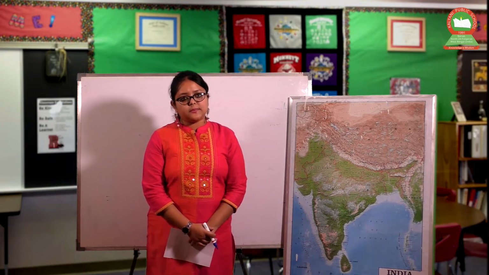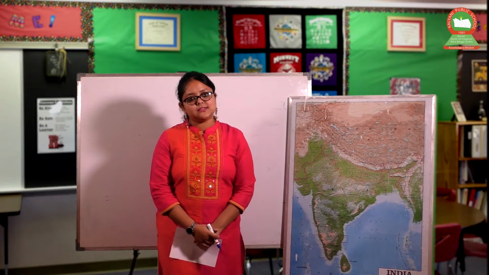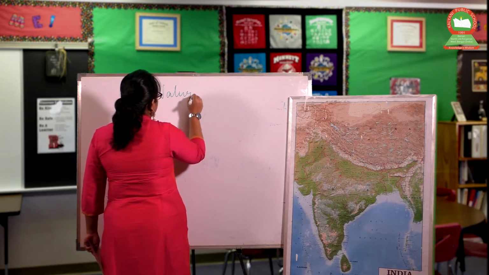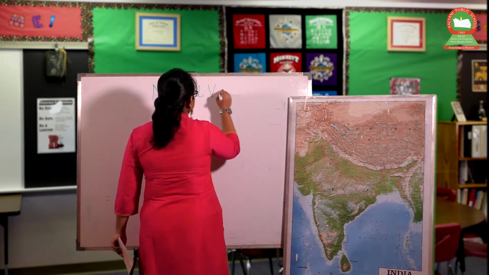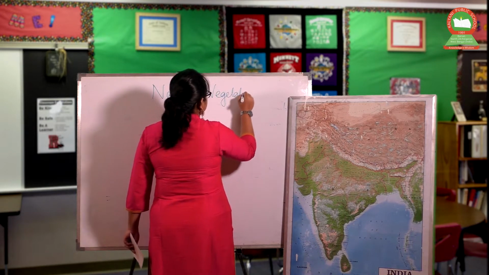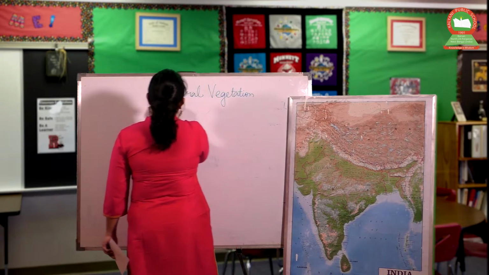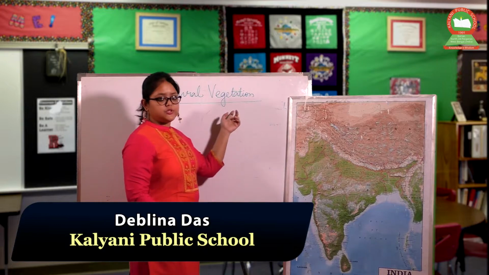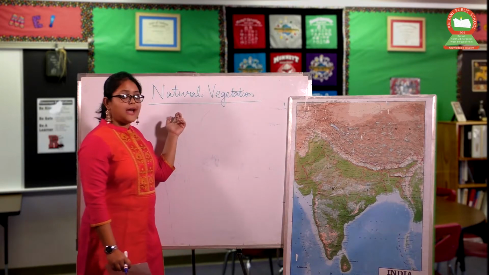Today we are talking about the geography lesson and another chapter of geography, that is natural vegetation of India. Natural vegetation, from the word you can very well understand, is the vegetation which grows naturally.